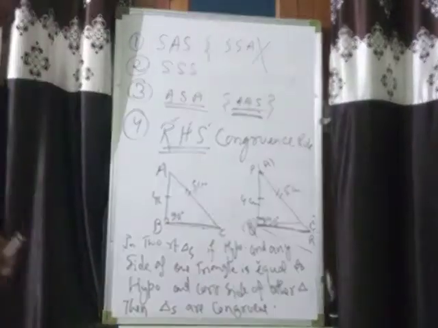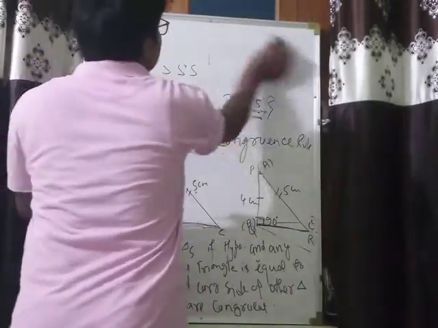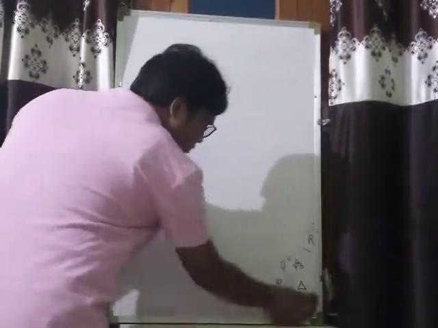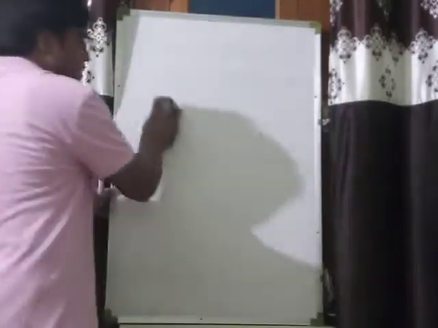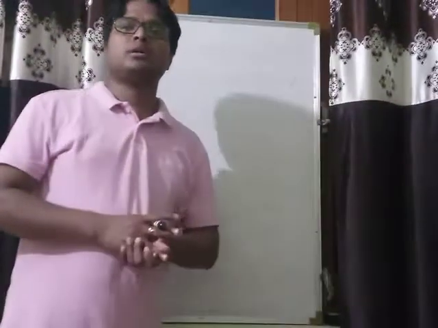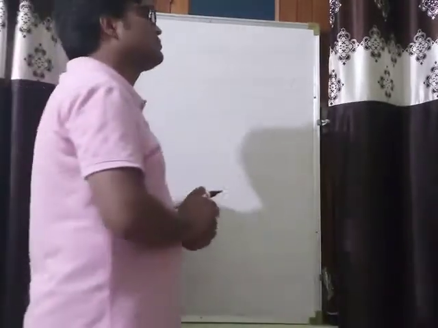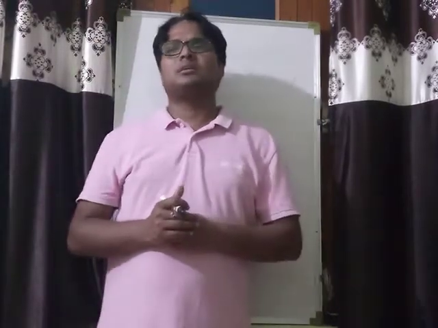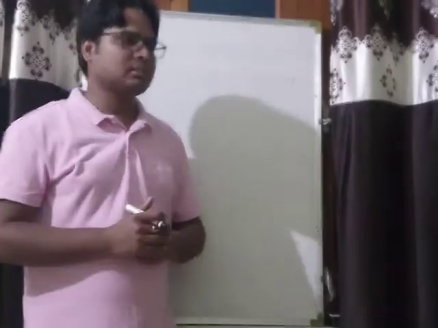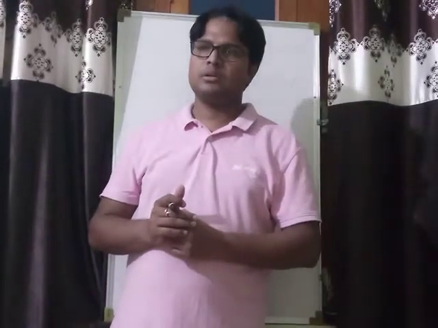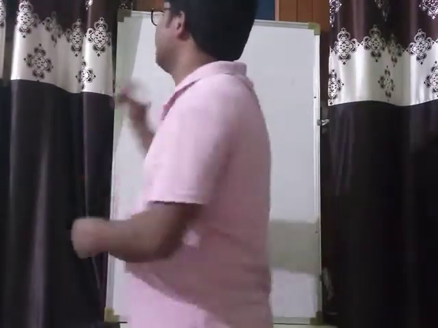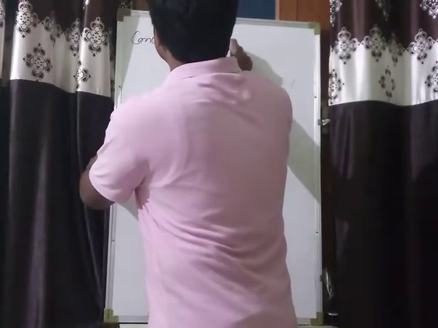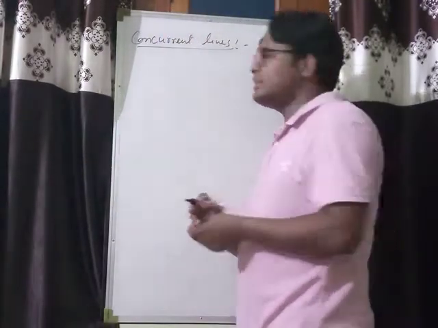Okay. Now I am going to explain some important things related to triangles. First, as I have discussed in lines and angles, I think at that time we also discussed concurrent lines. See, concurrent lines. What are concurrent lines? Three or more lines.